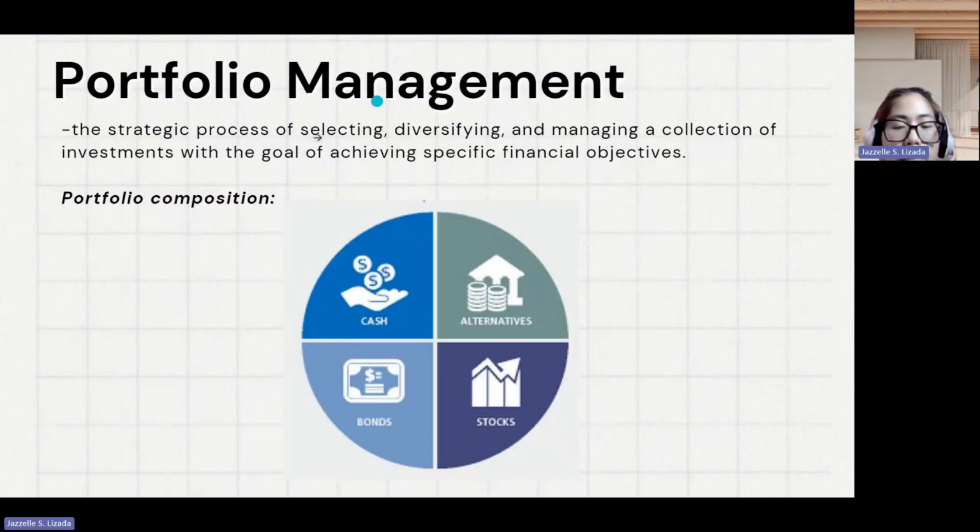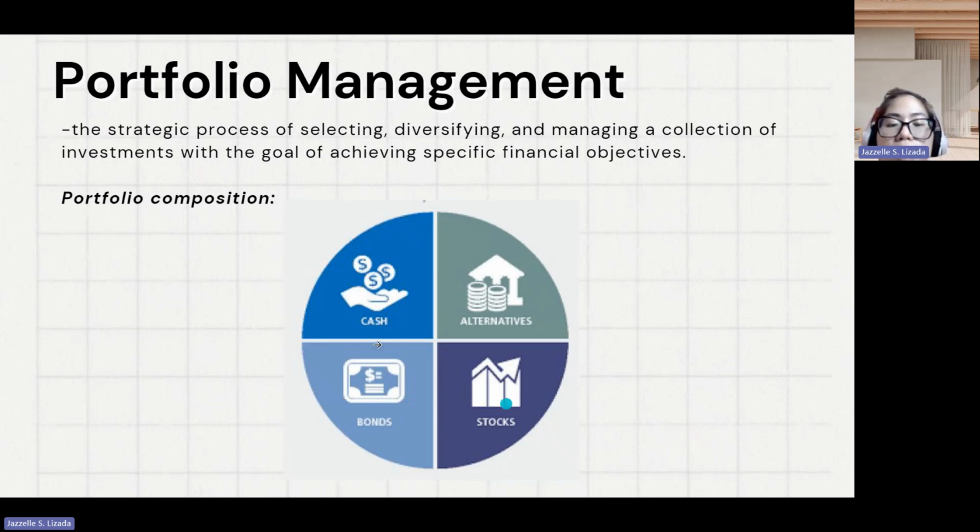Then portfolio management. So what is portfolio management? It is a strategic process of selecting, diversifying, and managing a collection of investments with the goal of achieving specific financial objectives. Portfolio composition can be cash, or alternative investments like real estate, cryptocurrencies, insurance, or private equity.